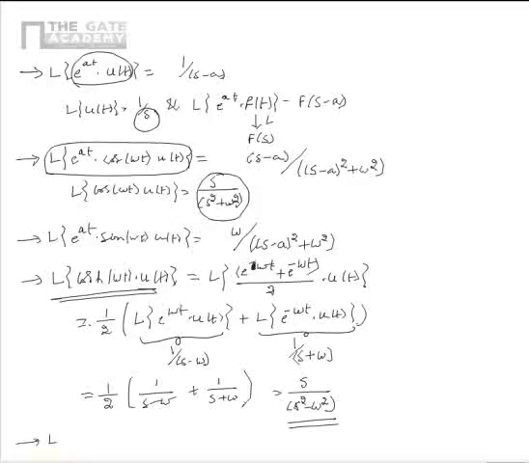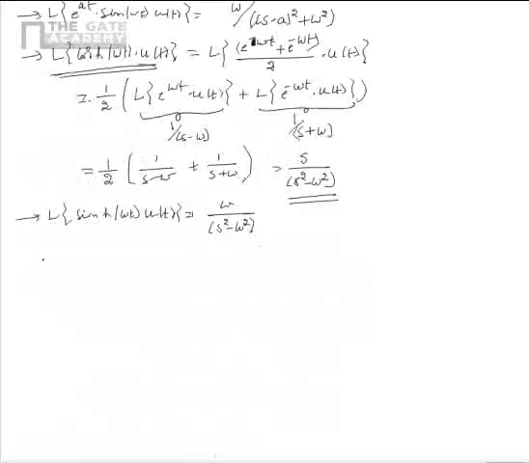Similarly, we can show that Laplace transform of sinh omega t u of t is equal to omega divided by s square minus omega square. This can be obtained by substituting sinh omega t as e power omega t minus e power minus omega t divided by 2.